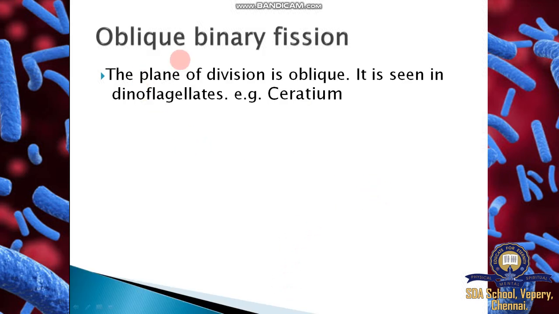Then oblique binary fission: the plane of division is oblique. Oblique means it is not regular, not straight or transverse, but an oblique position. It is seen in dinoflagellates. Example: Ceratium. The Ceratium cells divide, and the daughters are formed obliquely.